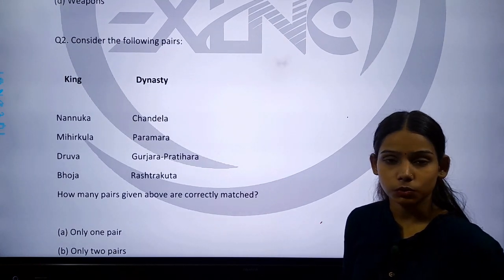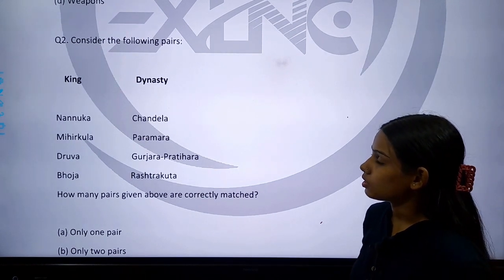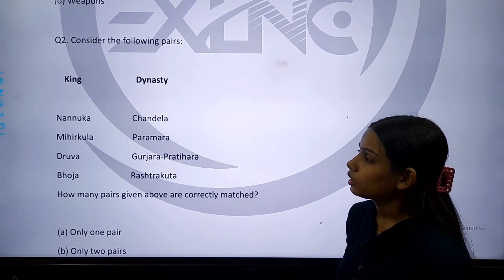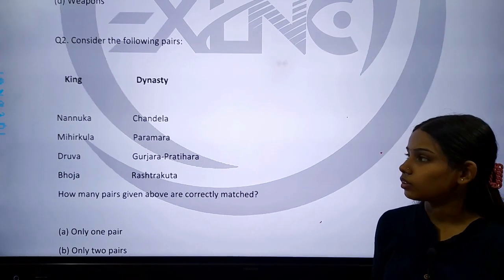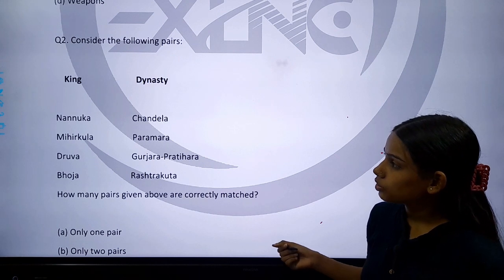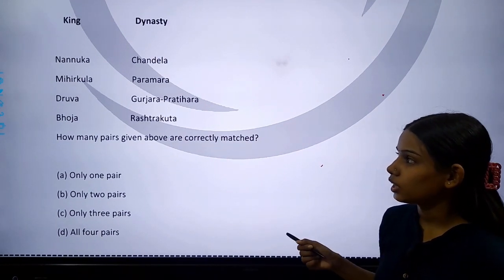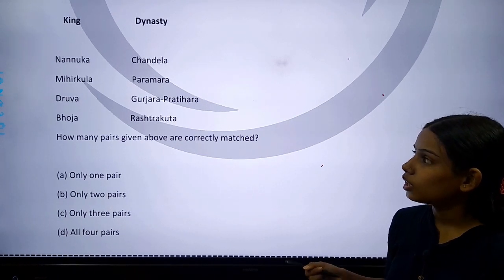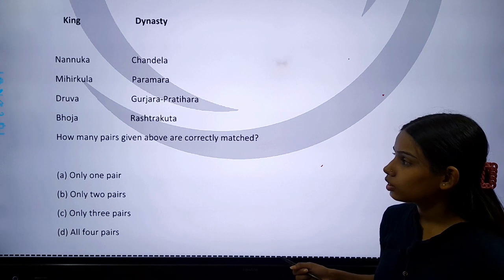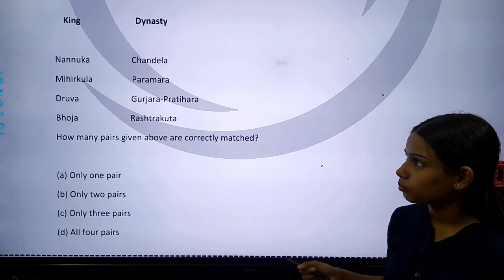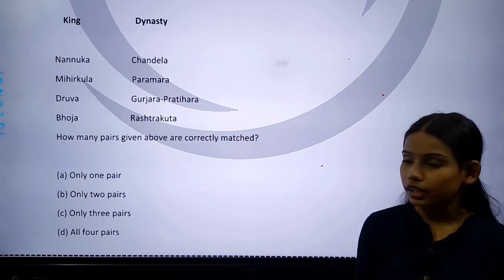Question number 2. So our question number 2 is, consider the following pairs. On one side the names of the kings are given and on the other side the dynasties are given. So you have to find the correct pair. Nannuka, Chandela; Mihirkula, Paramara; Dhruva, Gurjara Pratihara; Bhoja and Rashtrakuta. In these four, which is the correct pair? You have to identify it.